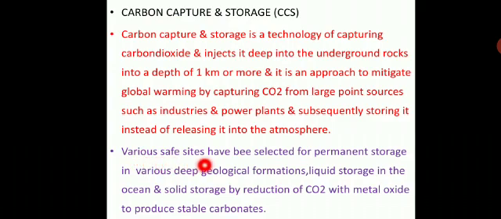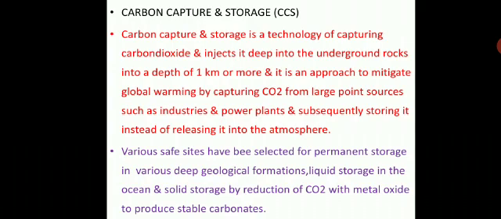Various safe sites have been selected for permanent storage in various deep geological formations, liquid storage in the oceans, and solid storage by reduction of carbon dioxide with metal oxide to produce stable carbonate.